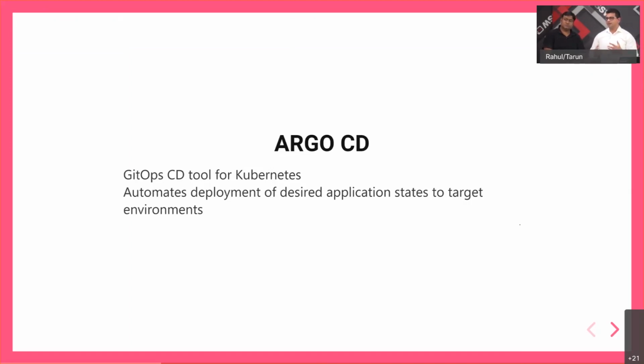And with Argo CD, you actually get a Git operator, which sits in your Kubernetes cluster and continuously keeps watching your Git repo for any changes. Based on any changes that it finds, it would pick up all the artifacts and the code that you wrote and apply it on the Kubernetes cluster, so that the end state of the Kubernetes cluster is what you define in the specifications that you save using Git as source control.